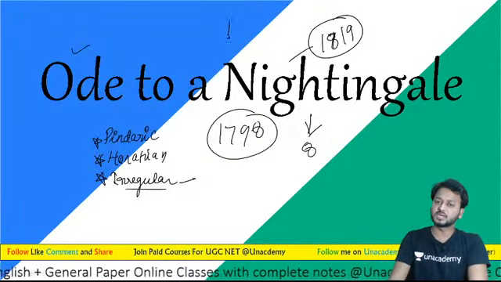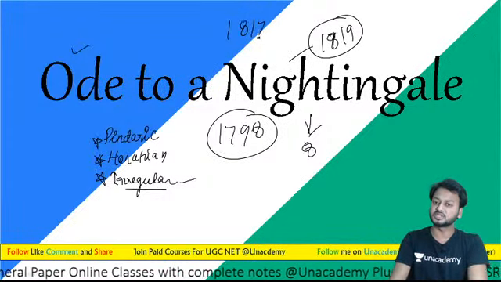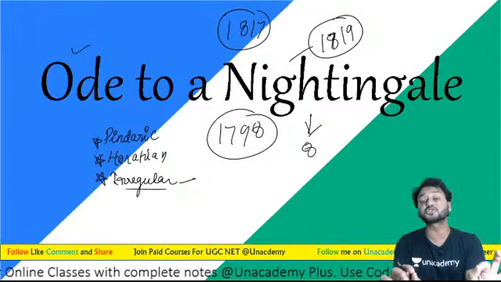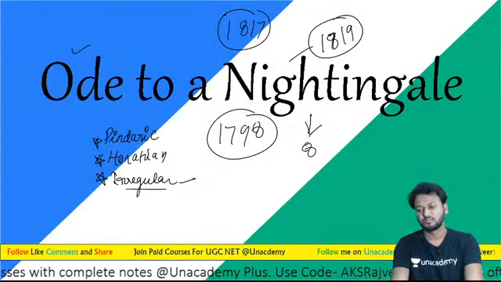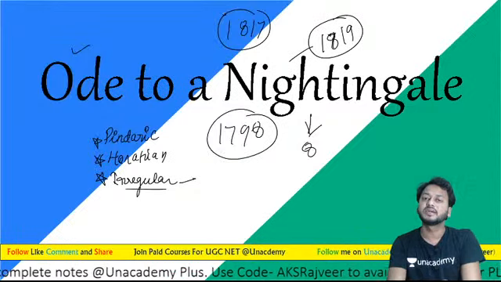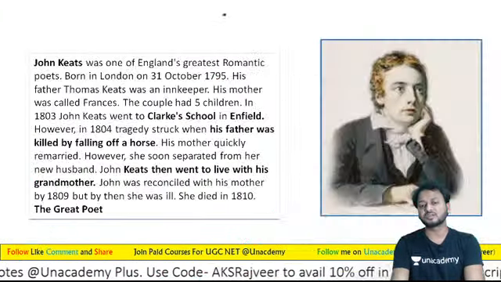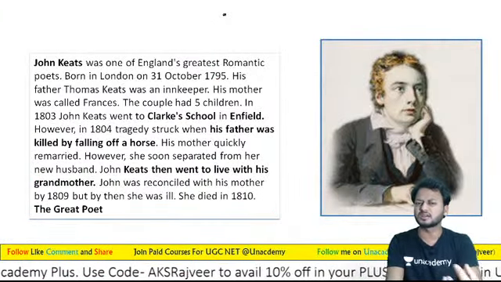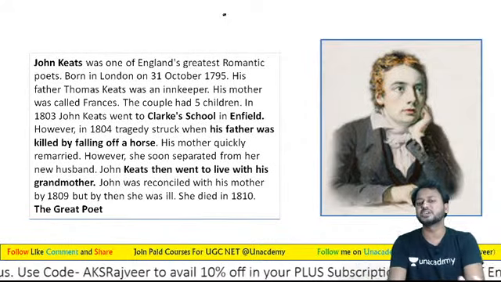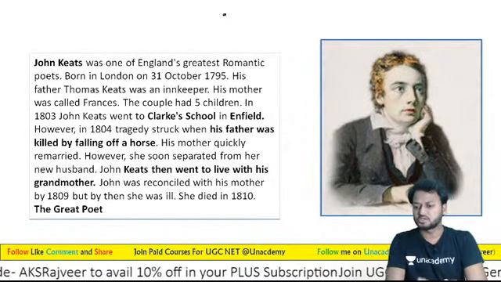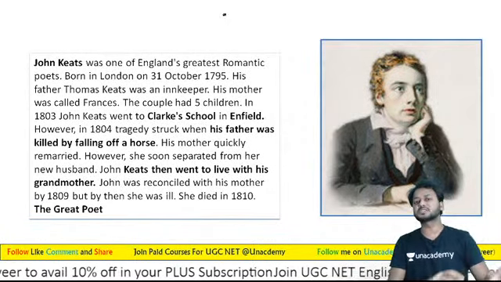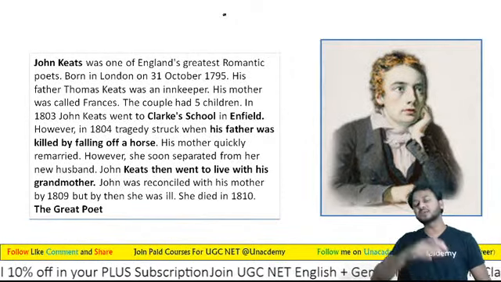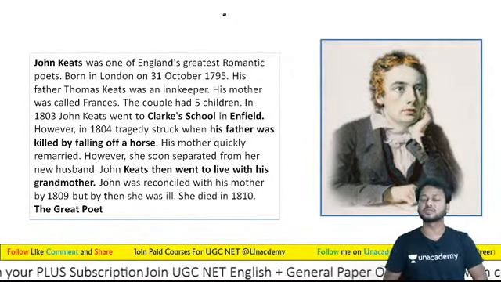But learners, आपको ये भी याद रखना चाहिए कि 1817 is the most destructive year in Keats' life. Now let us see, हम थोड़ा सा एक brief look लेते हैं Keats की life का. So John Keats, because first of all we must understand about the poet and then about the poem. So first of all, learners, the poet.